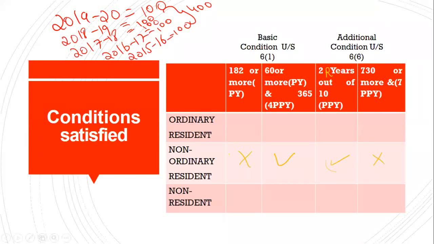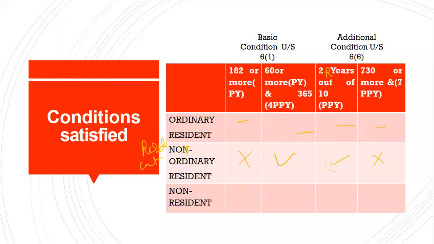So which means he will be called a resident, but not ordinary resident. So in this case, he didn't satisfy all of these conditions. He satisfied only this condition. For this category only he is satisfied. So he is called a non-ordinary resident.